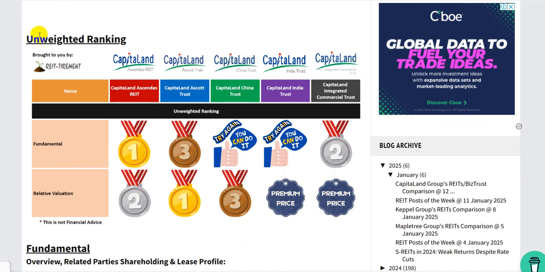Again, just to stress, this unweighted ranking is not financial advice. Please do your own due diligence in terms of data and decision making. Please always check the original source of data before you invest, for example the annual report or the presentation slides.